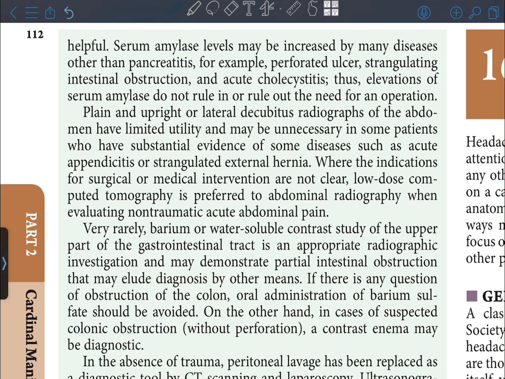Plain and upright or lateral decubitus radiographs of the abdomen have limited utility and may be unnecessary in some patients who have substantial evidence of some diseases such as acute appendicitis or strangulated external hernia. Where the indications for surgical or medical intervention are not clear, low-dose computed tomography is preferred to abdominal radiography when evaluating non-traumatic acute abdominal pain.